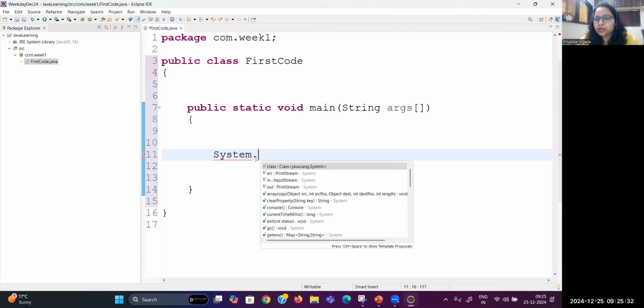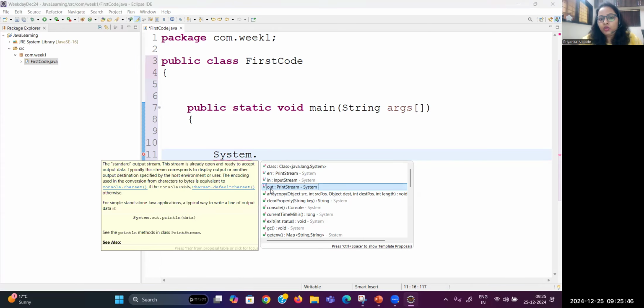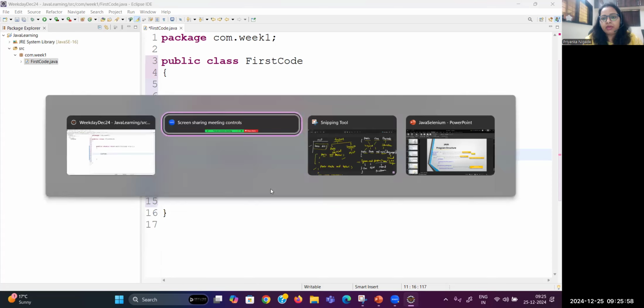With the help of the dot operator, when I say dot, I can see output stream. Out is a print stream, and in is an input stream, everything we are having. So what is the meaning of this? When I say out, you can see the complete statement: out is written, colon is there, print stream is written, and then there is a hyphen and system. There is a meaning of this particular statement, everyone.